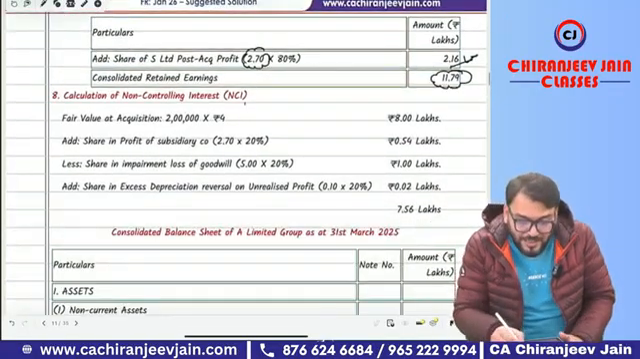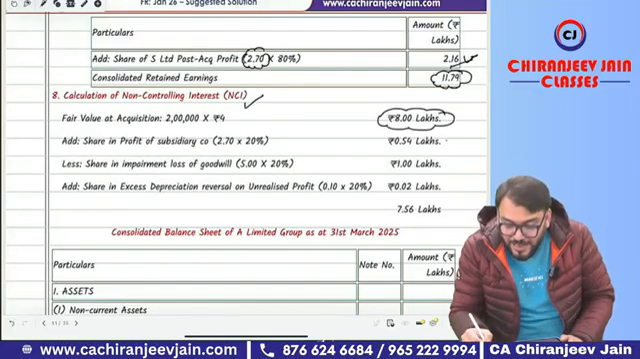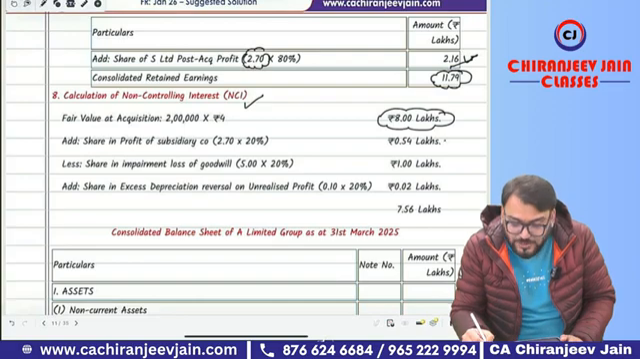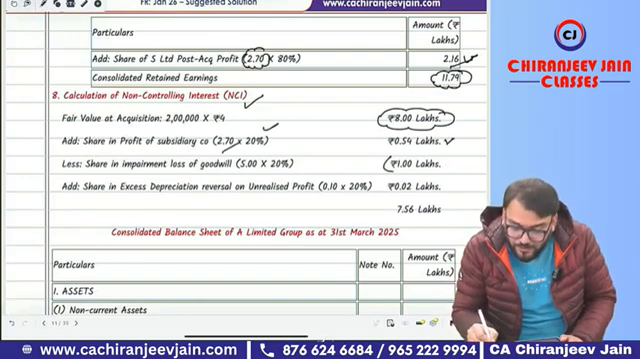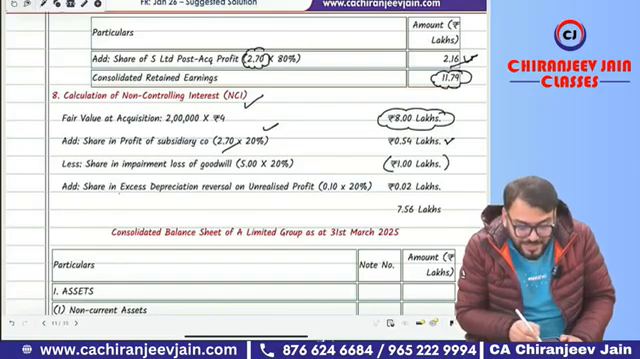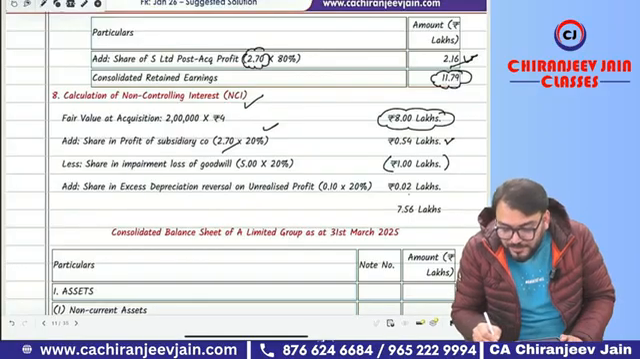Now let us come to the NCI calculation. NCI on the date of acquisition, what? 8 lakh, already calculated. In this we'll add the share in profit of the subsidiary company, that is 20% of 2.70. Then impairment loss will be deducted, 1 lakh. And then share in excess depreciation reversal will be added, that is 0.10 into 20%. This will be NCI on the date of consolidation.